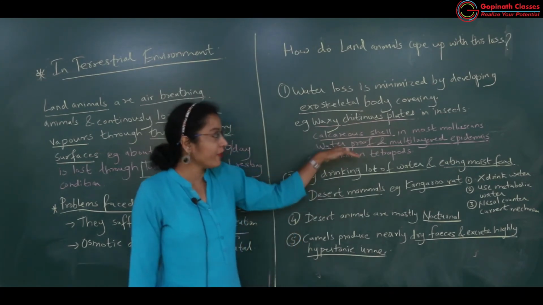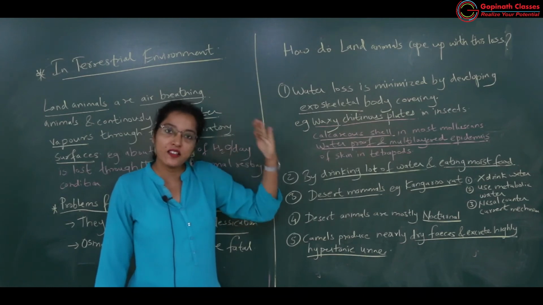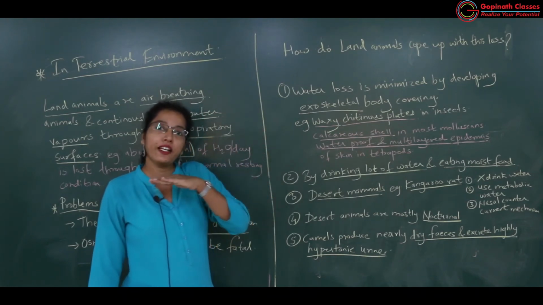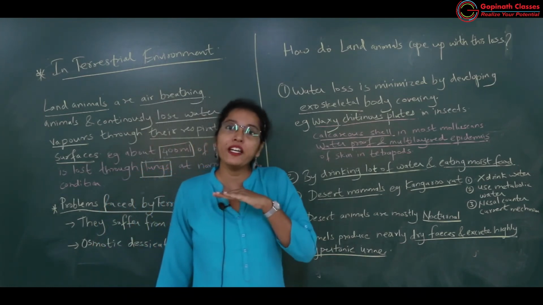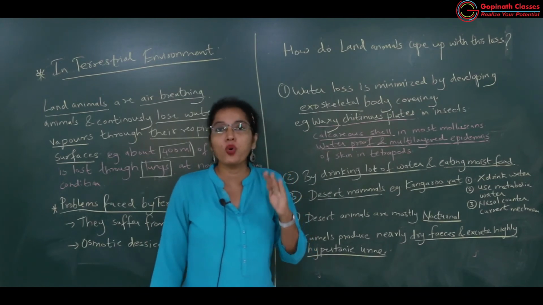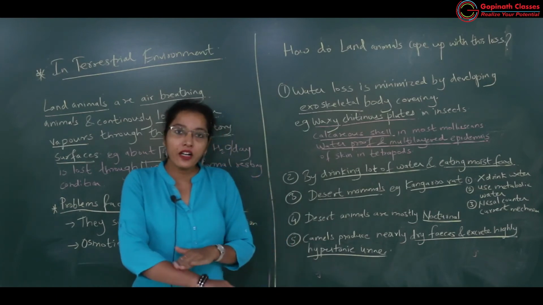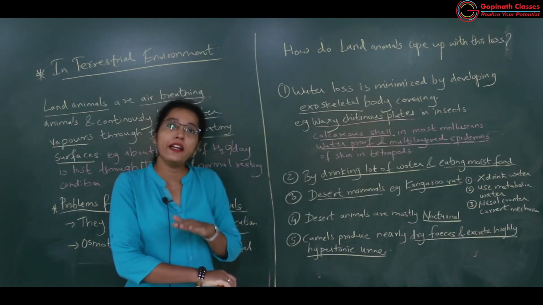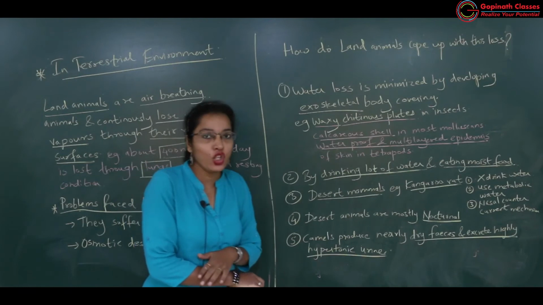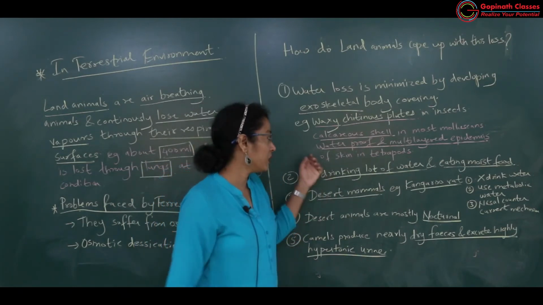Stratified epithelium has many layers, and this stratified epithelium becomes cornified because of much more deposition of keratin. Keratin dries the skin, and there will be less loss of water from the body.